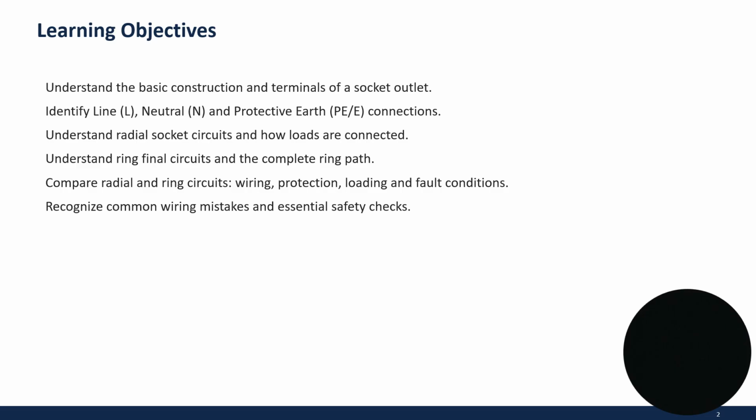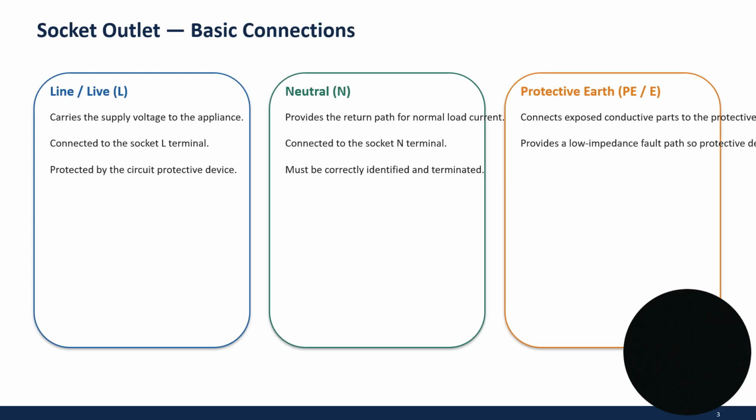Learning objectives. Understand the basic construction and terminals of a socket outlet. Identify line, neutral and protective earth connections. Understand the radial socket circuit and how loads are connected. Understand the ring final circuit and the complete ring path. Compare radial and ring circuit wiring, protective device loading and fault conditions. Recognize common wiring mistakes and essential safety checks.